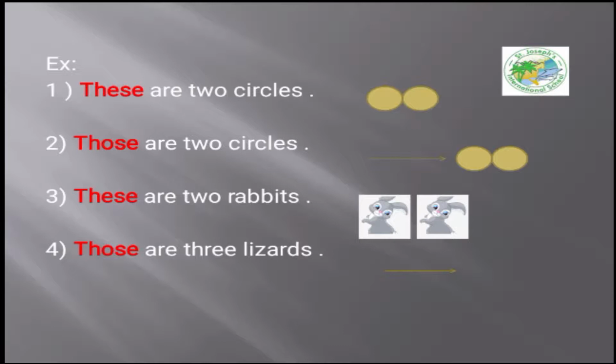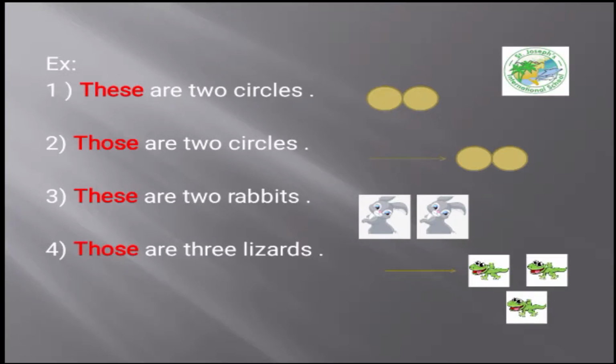Number 3, the 2 rabbits here, are they close or far from the sentence? They are close. So I use these or those. Of course, I'm going to use these are 2 rabbits. These are 2 rabbits.